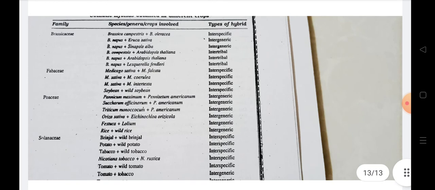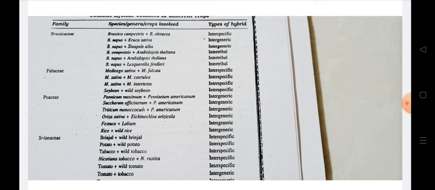Some examples are given in the families Brassicaceae, Fabaceae, Poaceae and Solanaceae, for developing interspecific or intertribal hybrids. In Solanaceae, brinjal plus wild brinjal is an interspecific hybridization, and tobacco plus wild tobacco is an interspecific hybrid. Brassica campestris and Arabidopsis thaliana is an intertribal hybrid, meaning unrelated species. Brassica napus plus Eruca sativa is also an intergeneric hybrid.